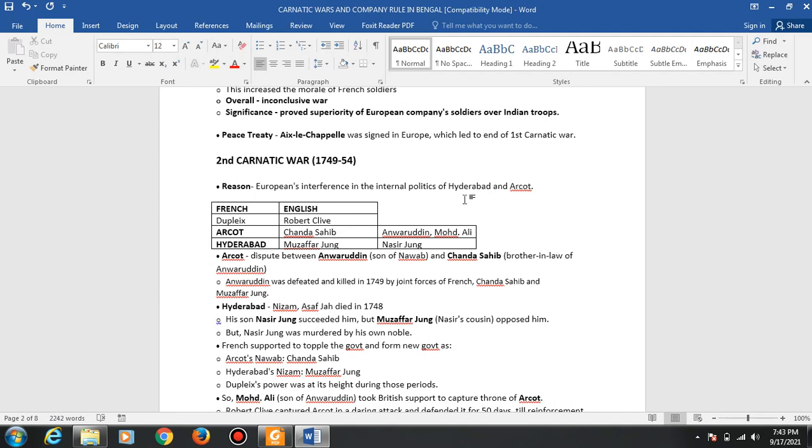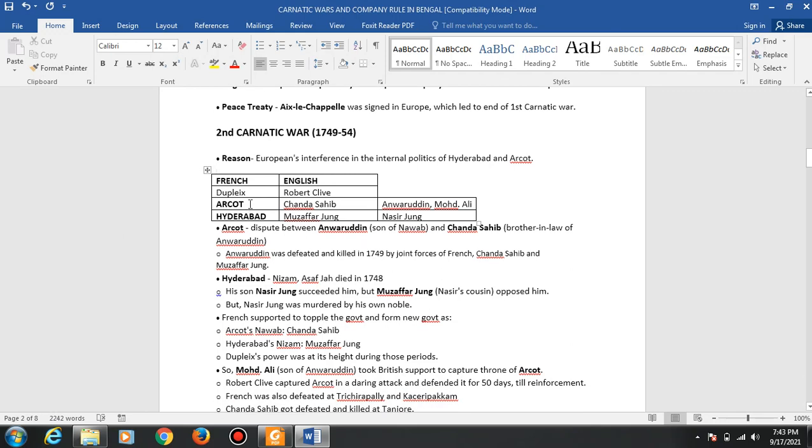The European companies took the benefit of the internal politics, the French and the English. The French governor was Duplex, and the English was Robert Clive. Duplex supported Chanda Sahib of Arcot, and Robert Clive supported Muzaffar Jung.